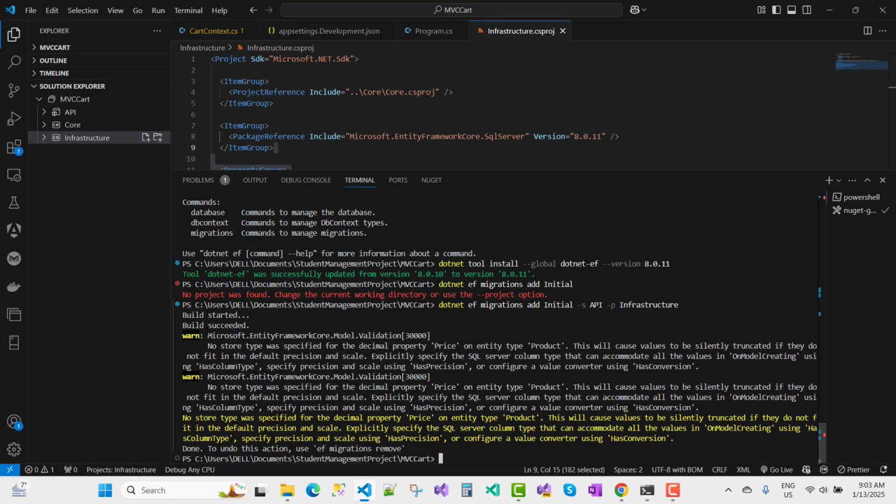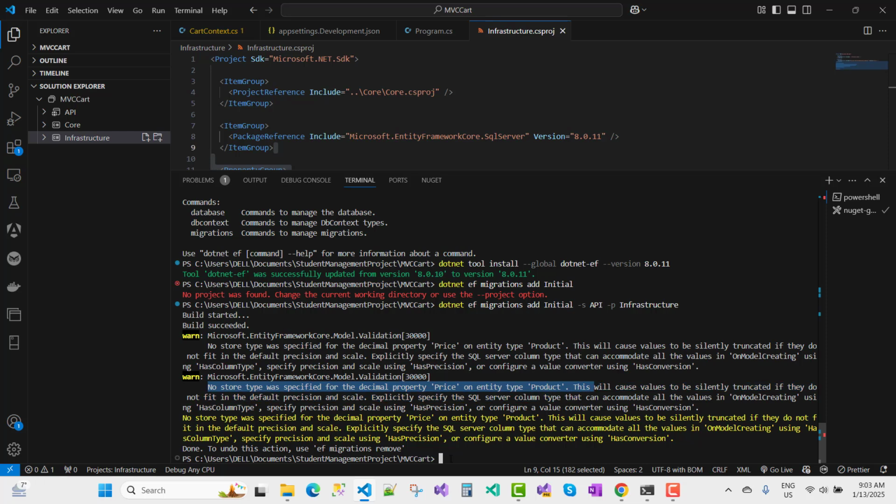After that one, I just want the warning: Microsoft.EntityFrameworkCore.Model.Validation, and no store type was found. No store type was specified for the decimal property Price on entity type Product. This will cause the values to be silently truncated if they do not fit in the default precision or scale. If you do not define the decimal precision, I mean to say 18,2 in SQL Server, that type of error message is given: no store type was specified for the decimal property Price.